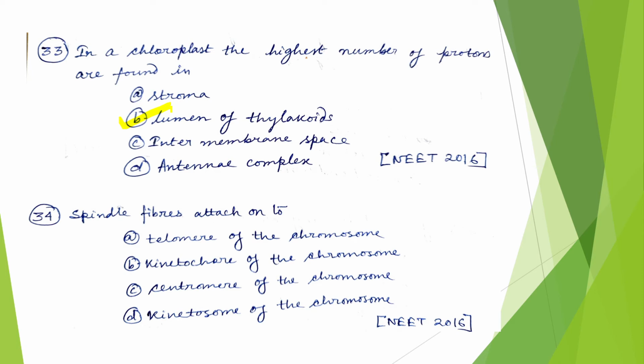Now the next question: spindle fibers attach on the telomere of the chromosome, kinetochore of the chromosome, centromere of the chromosome, or kinetosome of the chromosome. Here two options are very confusing, kinetochore of the chromosome or centromere of the chromosome, option B and C. See, centromere is a part of our chromosome. It is the primary constriction of our chromosome. But kinetochore is the protein complex associated with that constriction.